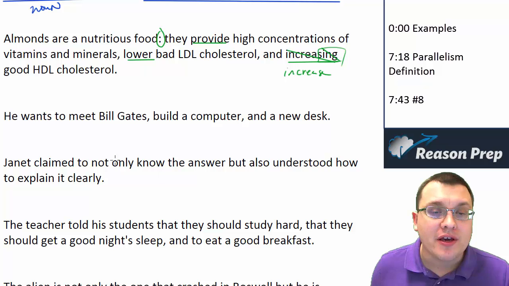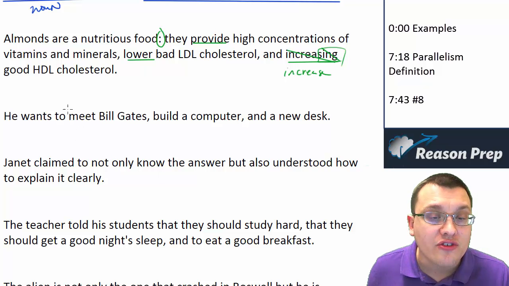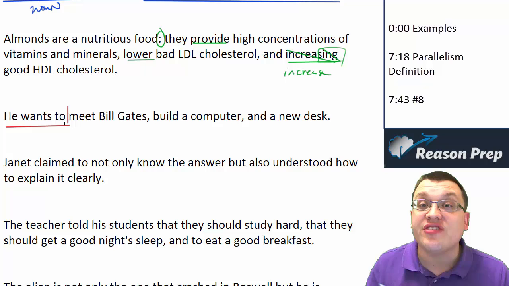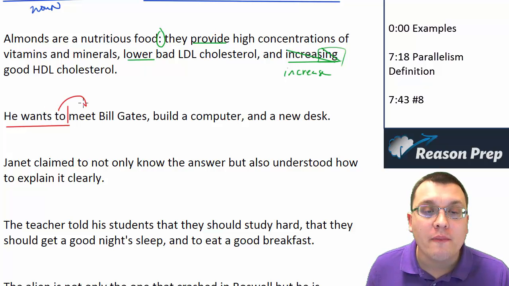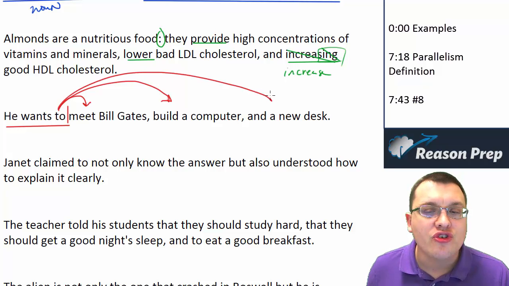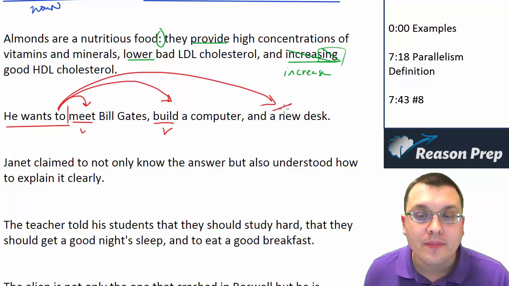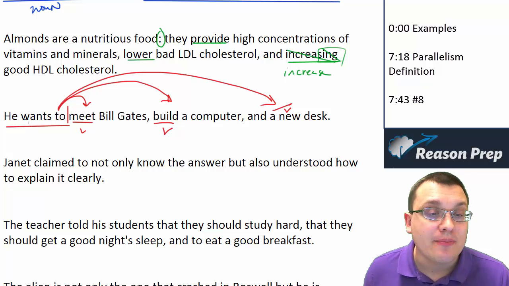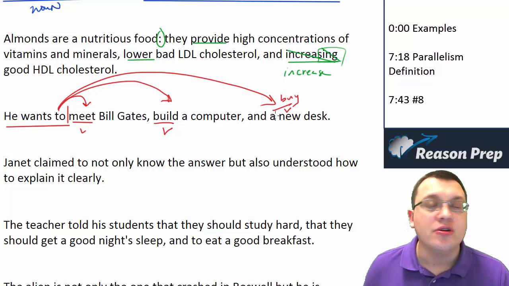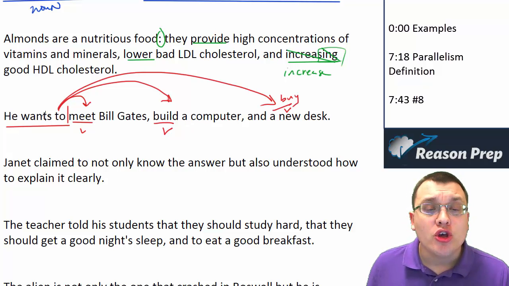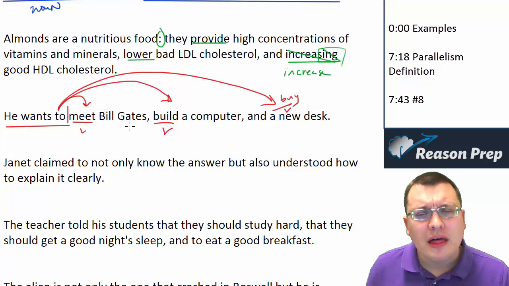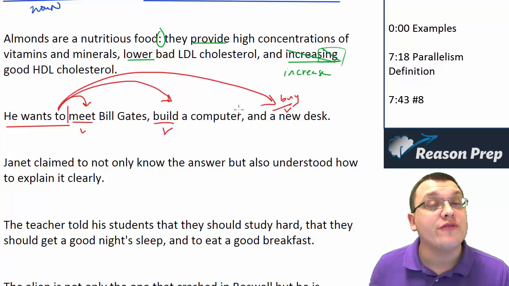He wants to meet Bill Gates, build a computer, and a new desk. Notice we have a problem here. He wants to do the following things. You can imagine this is where the stem of the sentence is. He wants to meet Bill Gates. He wants to build a computer. He wants to a new desk. Doesn't make any sense. We need, in this case, a verb to appear at the beginning. So we could say something like, he wants to meet Bill Gates, build a computer, and buy a new desk. That's the best way to do it. So in this case, we want verbs to be at the beginning.